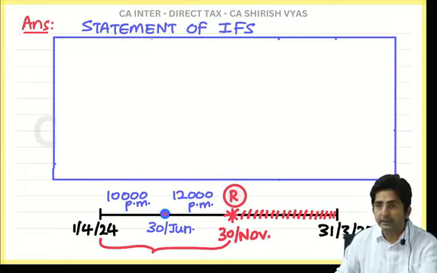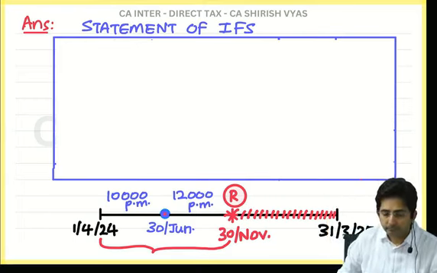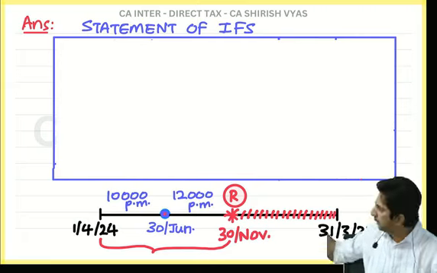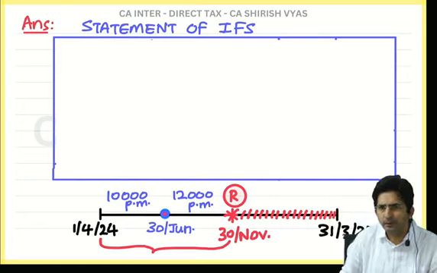Means for the main statement you leave some space. At the bottom of the page you can draw this timeline. At the bottom of the page, or if you are not able to decide, at the top margin also you can do it.